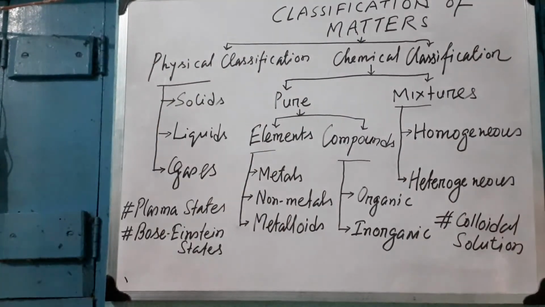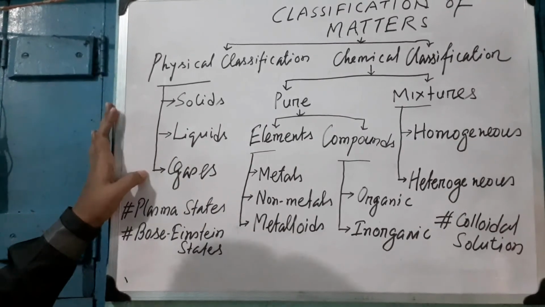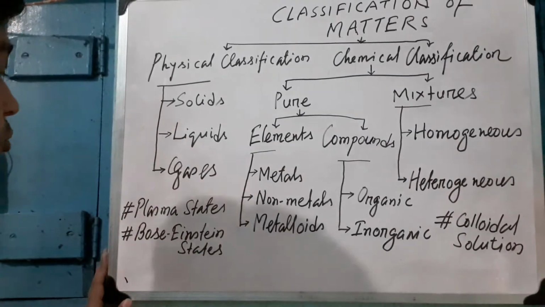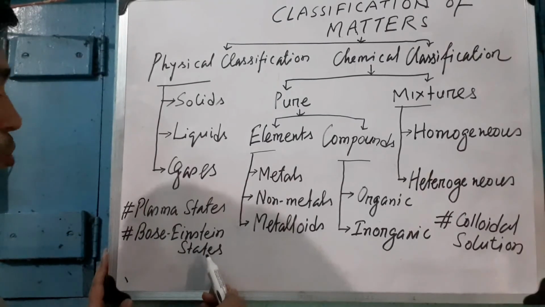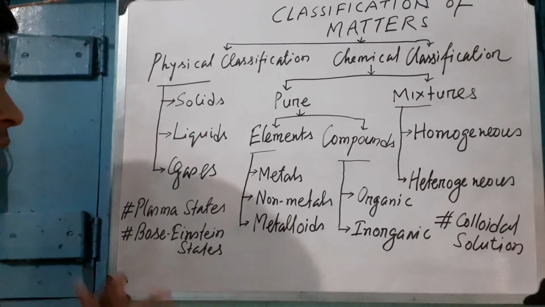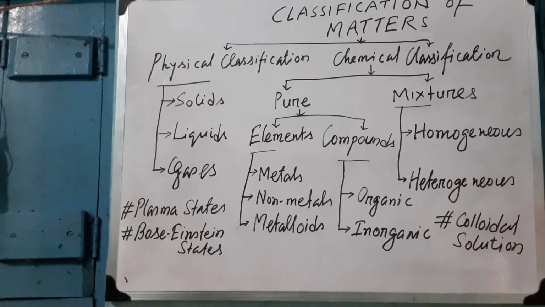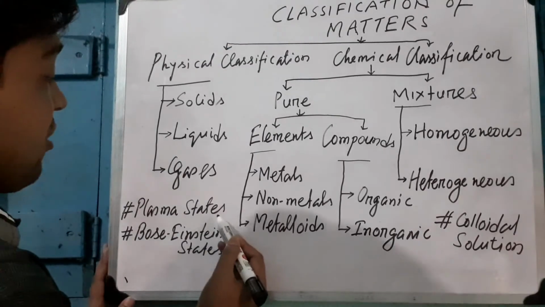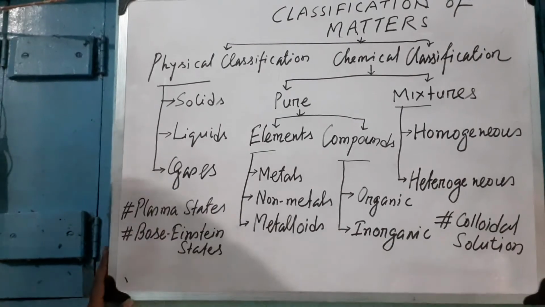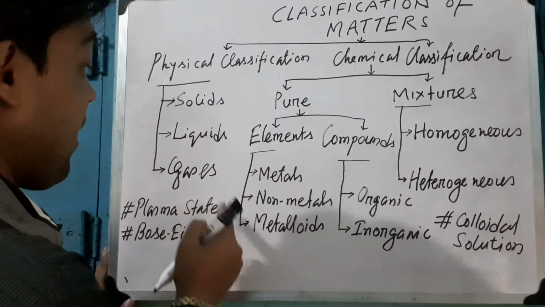I have discussed there are three states of matter: solid state, liquid state, and gaseous state. Apart from these, there are two more states of matter: the plasma state and the Bose-Einstein state. What is the plasma state? The plasma state is a super excited and super energetic state of matter.